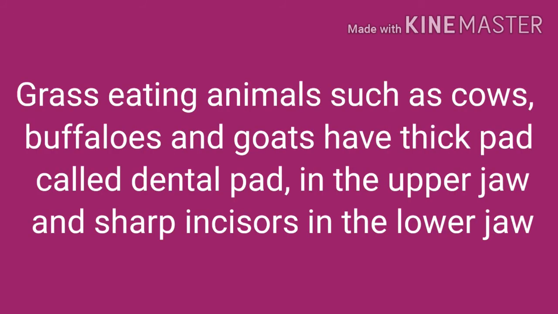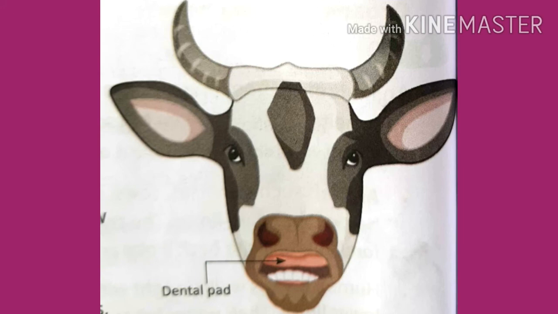Grass-eating animals such as cows, buffaloes and goats have a thick pad called the dental pad in the upper jaw and sharp incisors in the lower jaw. You can see the dental pad in the upper jaw of the cow and sharp incisors in the lower jaw.